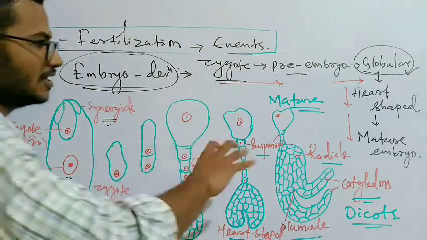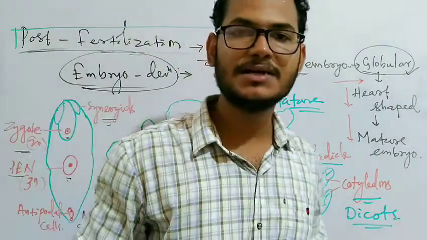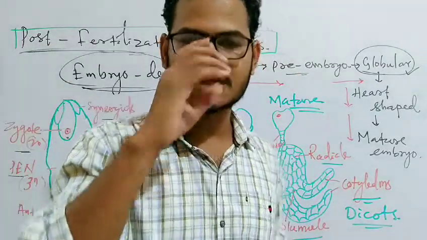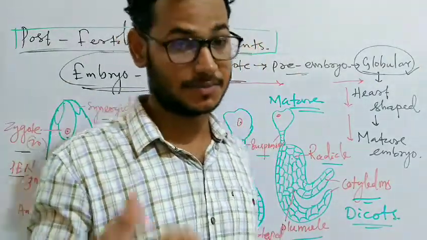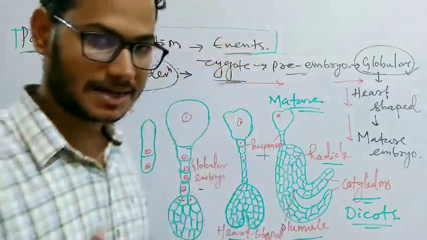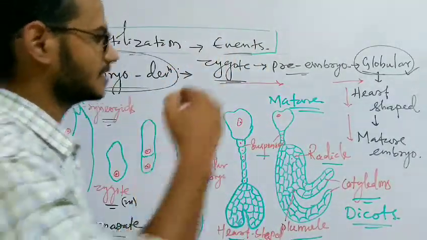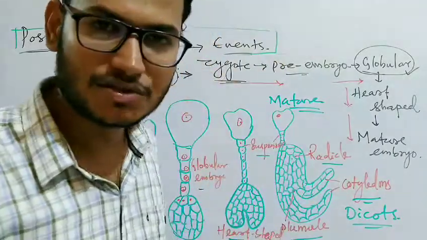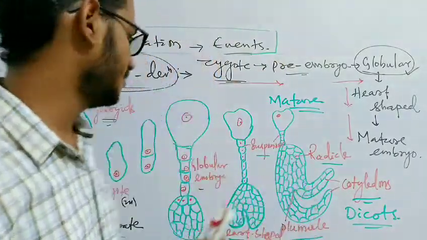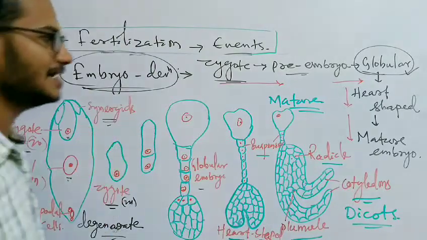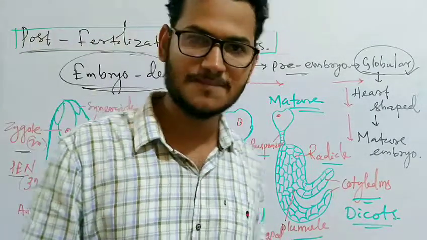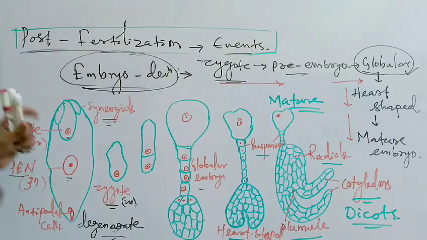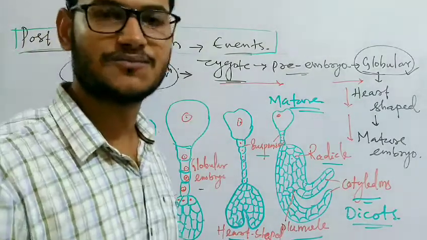This is all about the pre-fertilization events we discussed first, the formation of gametes, then their transfer, that is pollination. Then we studied fertilization, where we discussed double fertilization and triple fusion, how the endosperm nucleus is formed and how the zygote is formed as a result of fusion.